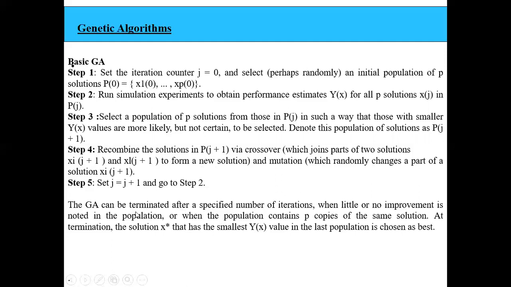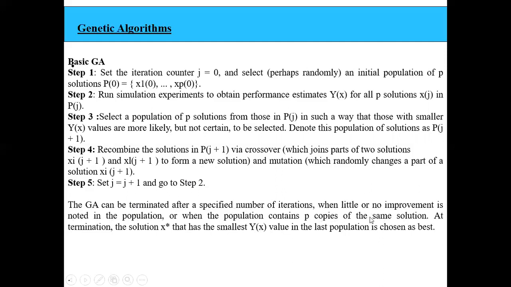It can be terminated after a specified number of iterations. For example, if the problem says to do 5 or 6 iterations, we repeat for that number of iterations, or when little or no improvement is noted in the population, or when the population contains P copies of the same solution.